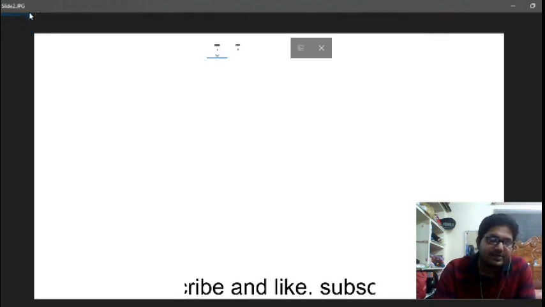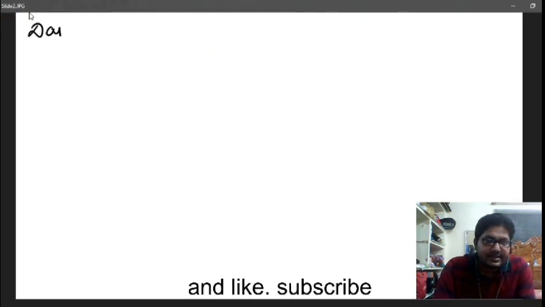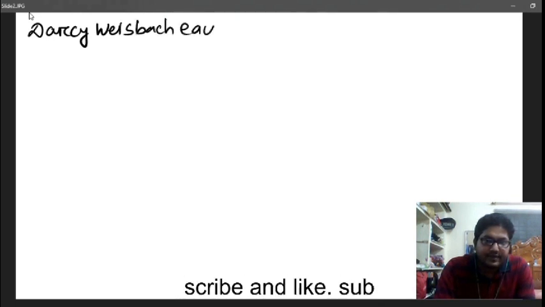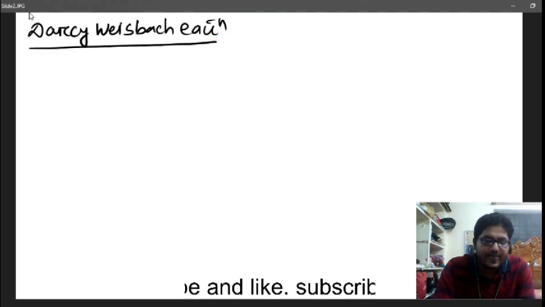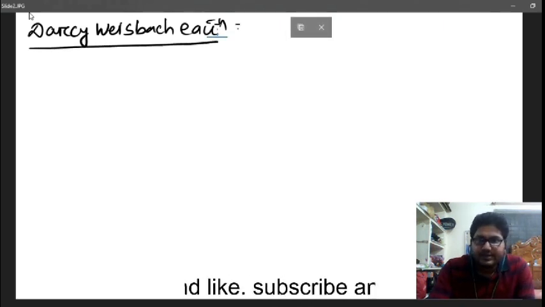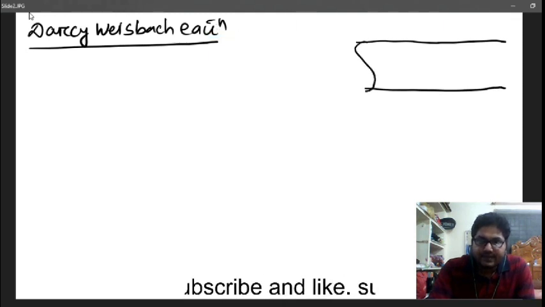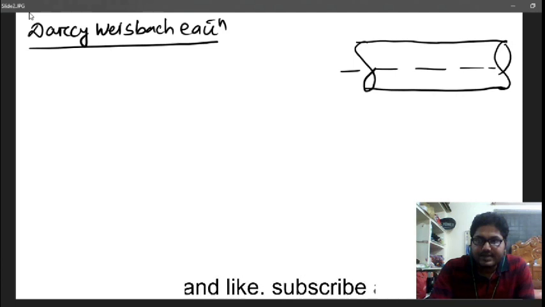So today we are going to discuss the Darcy-Weisbach equation. Suppose I am considering a pipe. This is the pipe in which the flow is occurring.